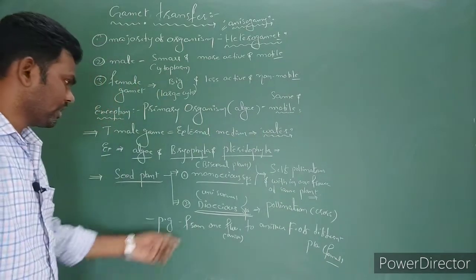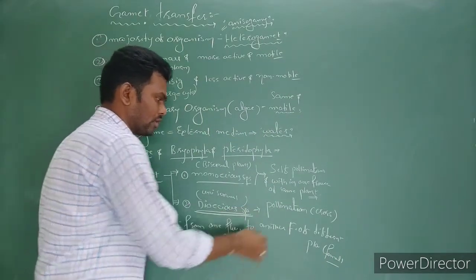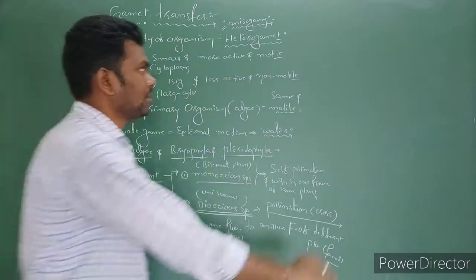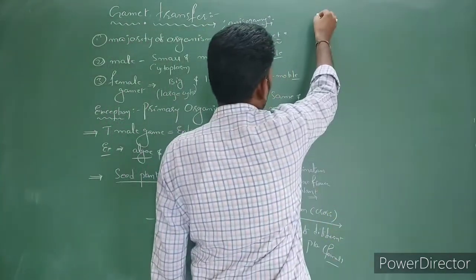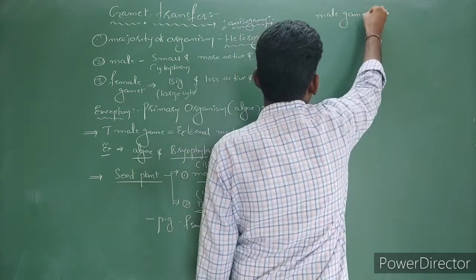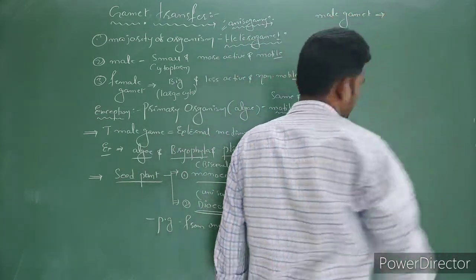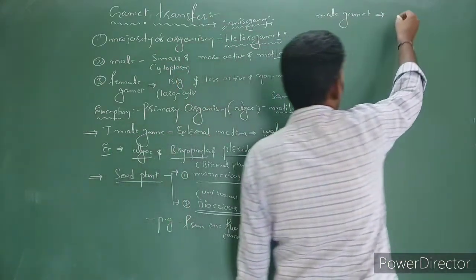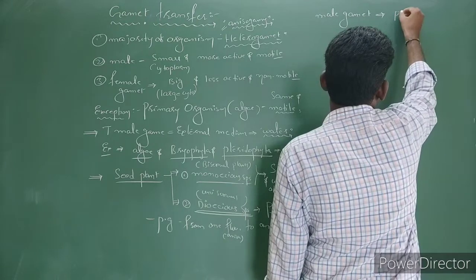So that is called what? Cross pollination, right? So generally in plants, the male gamete is carried by pollen grains.